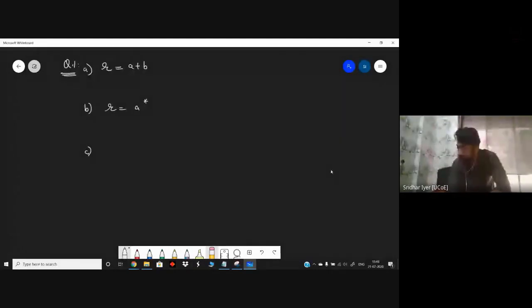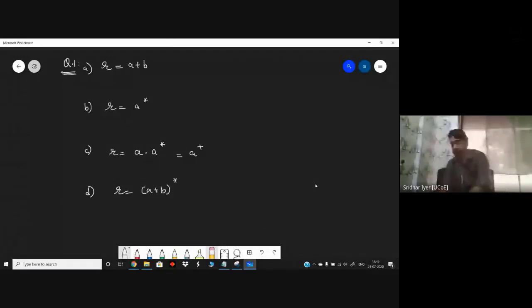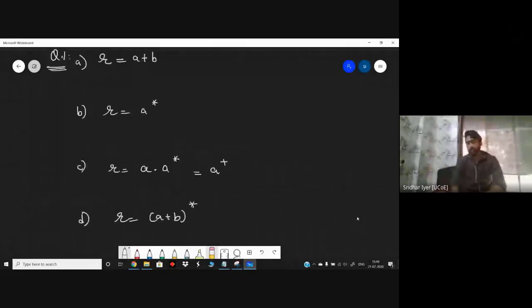As जितना ज़्यादा practice करोगे उतना better है आपके लिए. Okay. Next up is R is equal to A dot A closure. You know what is A dot A closure. It is also called as A plus, right? Then R is equal to A plus B whole closure. Kindly do this first and then I can move ahead. Okay. These four problems, kindly start and then we can solve it one by one.